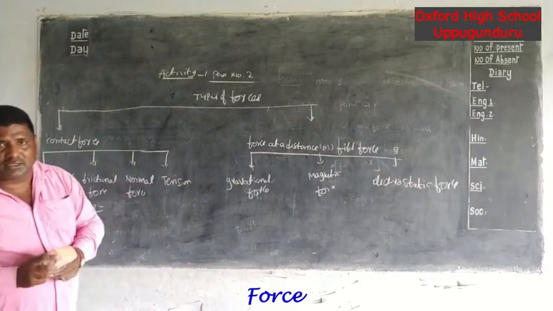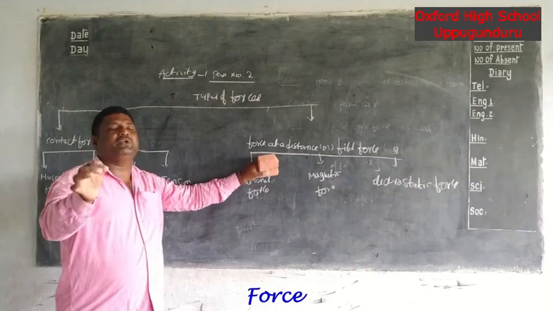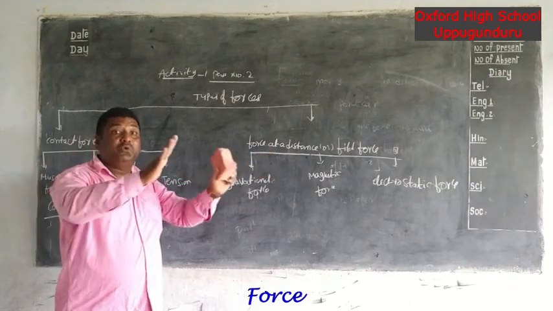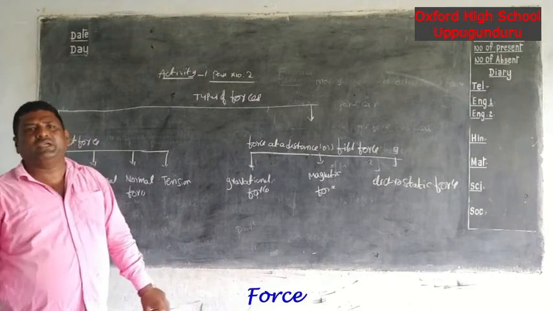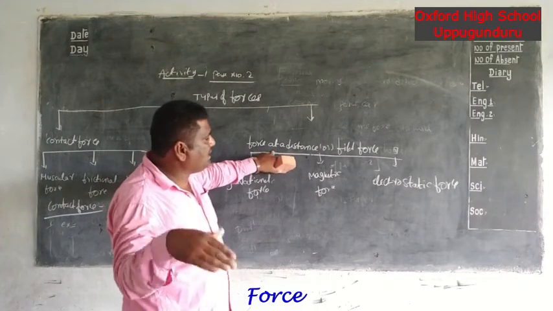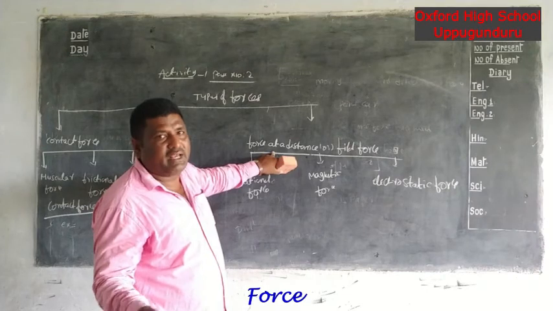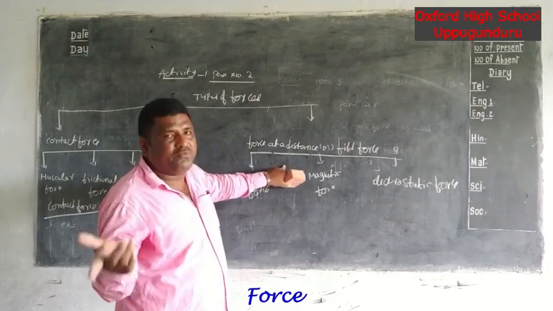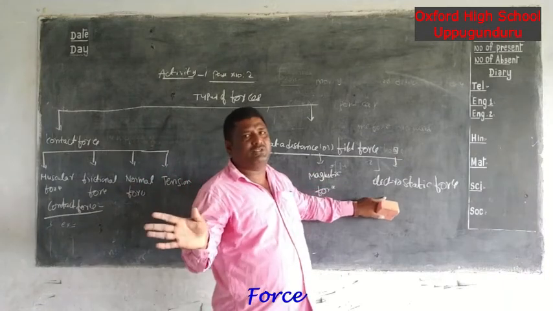The force existing between any two interacting bodies that are not touching each other. Here the objects are not touching. Now it is called the field force or force at a distance. Examples: magnetic force and electrostatic force. Okay, now.